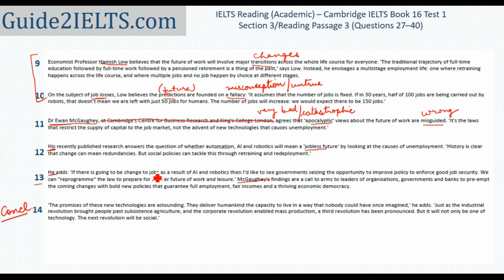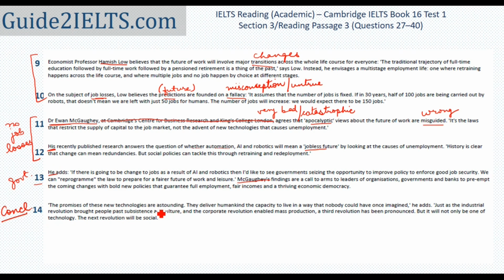The second last paragraph now, the 13th one. He adds, again the same person is being mentioned, and actually further in the paragraph I see the name of this person also. So he adds, if there is going to be change to jobs as a result of AI and robotics, then I'd like to see government seizing the opportunity. So what I see is that the previous two paragraphs were saying that in all probability this whole viewpoint of people losing jobs could be wrong. But now he is saying that if people will lose jobs, then governments maybe should do something.